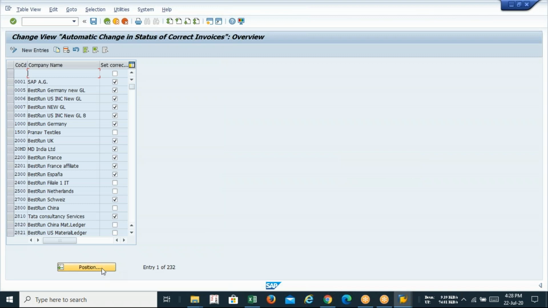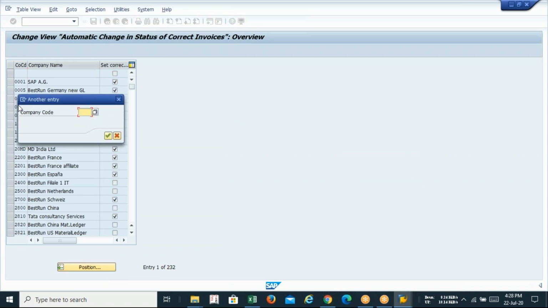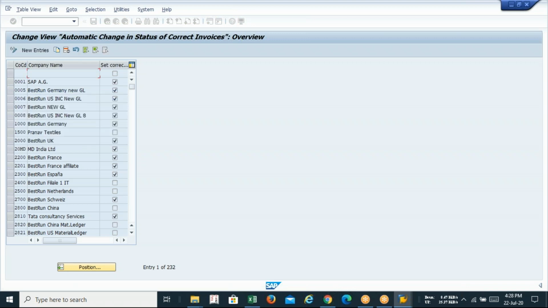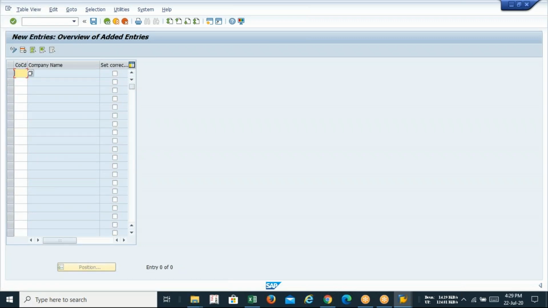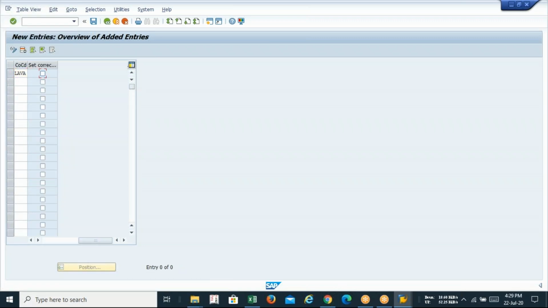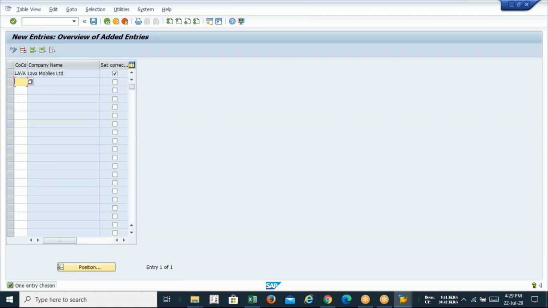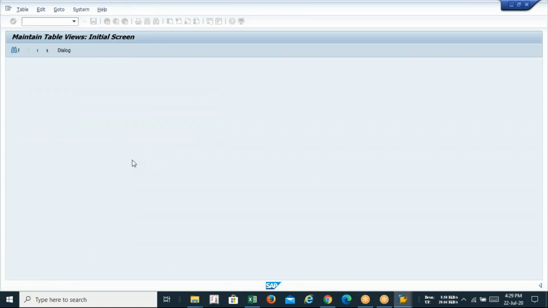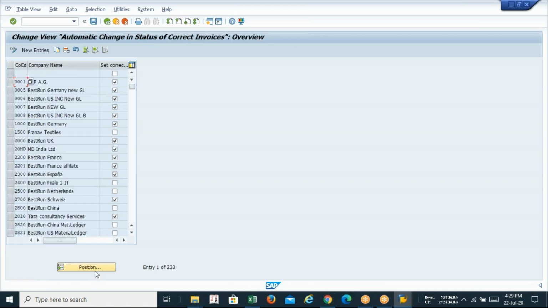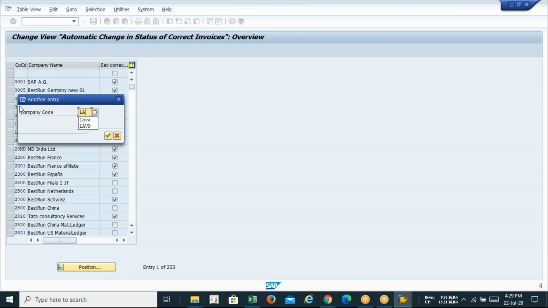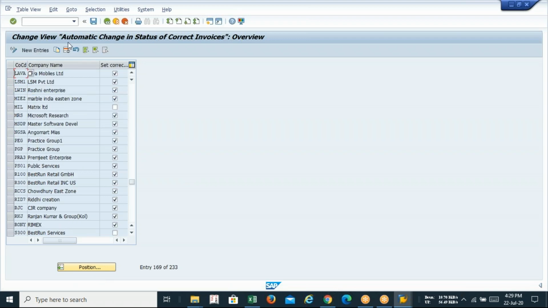Okay. So click on the position. What is my company code? It's Lava. Right now, is Lava there? No, Lava is not here. So click on new entries, enter Lava, and just click on it. Okay. So it means your company is ready for automatic posting. Save. Okay, now you can see my company code has been changed to automatic posting.